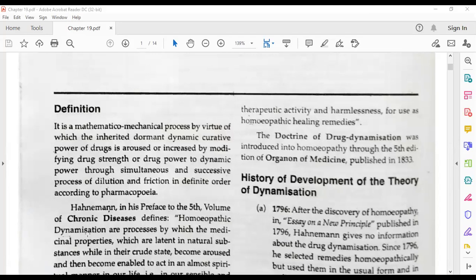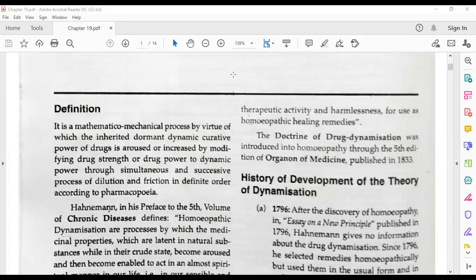Sir, what do we mean by dormant dynamic curative power? Dormant means, for example, if you have a dry seed of a pea, before it is grown into a plant we call it dormant. Dormant means hidden. Here the dynamic curative power is hidden, but when we give trituration and proper threshold energy, it is converted into a medicine.